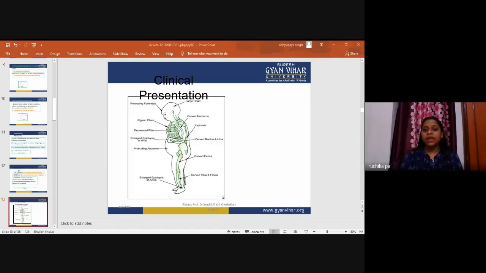Rachitic rosary is another feature. The costochondral junctions on the anterior chest wall become prominent, giving rise to the appearance of a rosary. What do we mean by rosary?